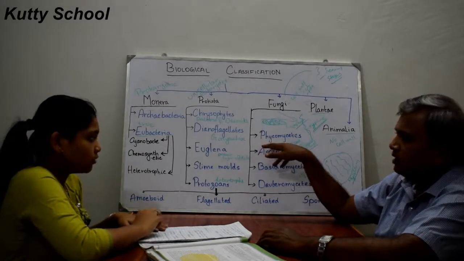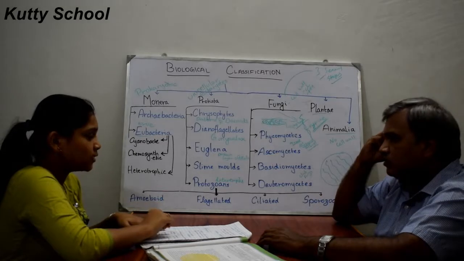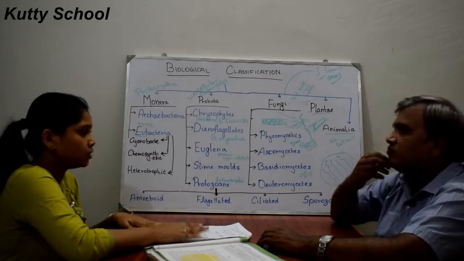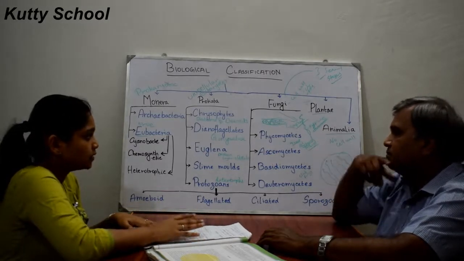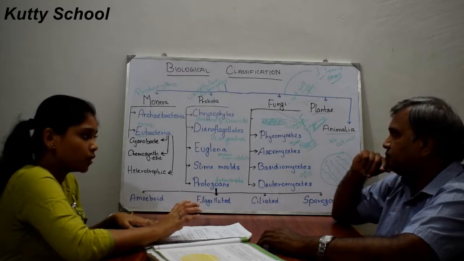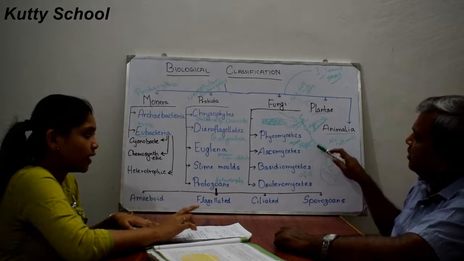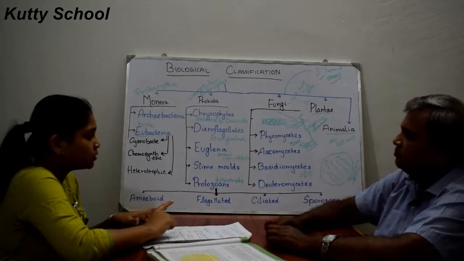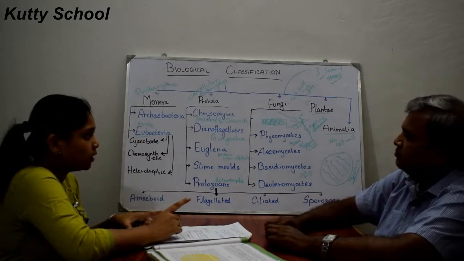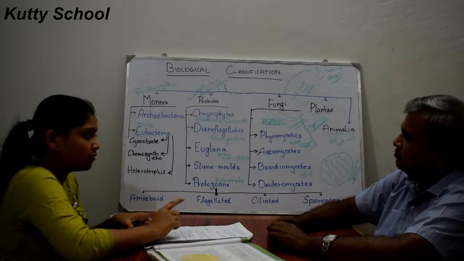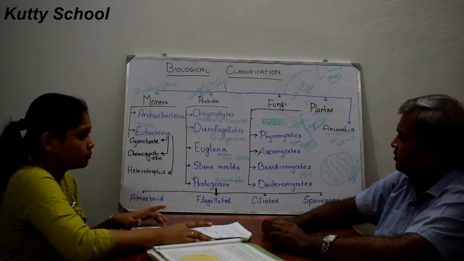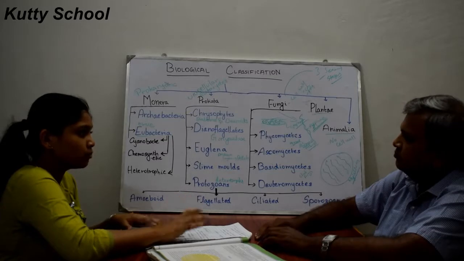Both are available in phycomycetes. Examples of phycomycetes are mucor, rhizopus and albugo. Rhizopus is also known as bread mold, and albugo is a parasitic fungus on mustard plants.